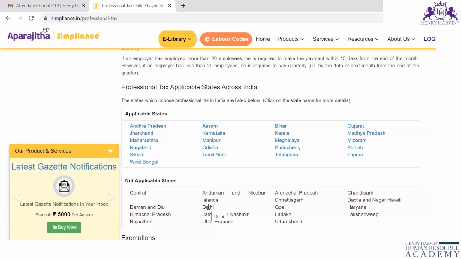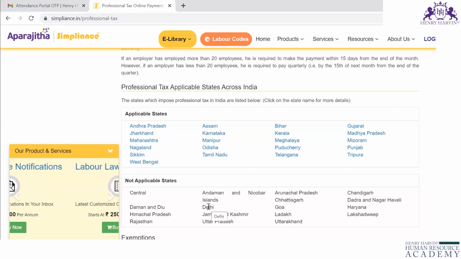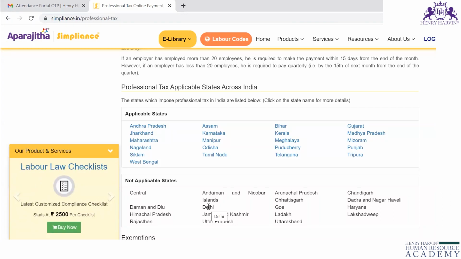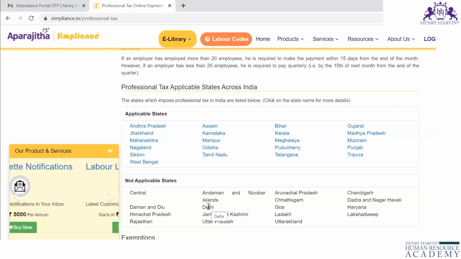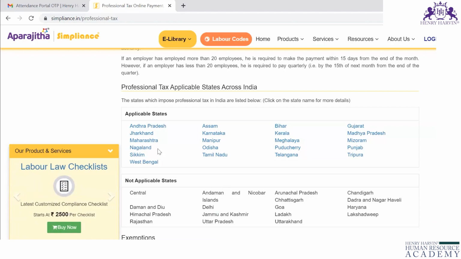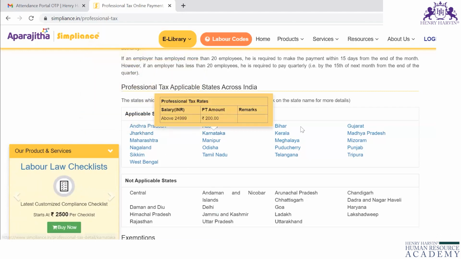You should not say that all the employees are working in one organization, so I will be deducting professional tax for all the employees. According to the location, you have to deduct the professional tax. Understood?